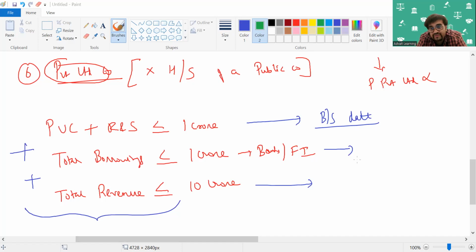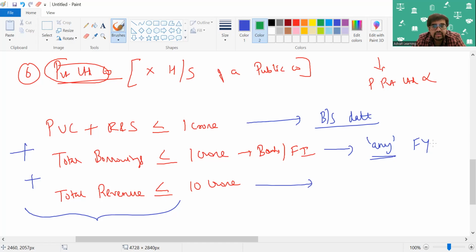Borrowings, my dear friend, should be seen at any point of time during the financial year. So guys, during 1st April 21 to 31st March 22, let's say during April 21 itself, the company has borrowed more than 1 crore. But during the year, it has squared up all the loans. As on 31st March, outstanding is 0. Obviously, the exemption will not apply because the borrowing was more than 1 crore at some point during the financial year.